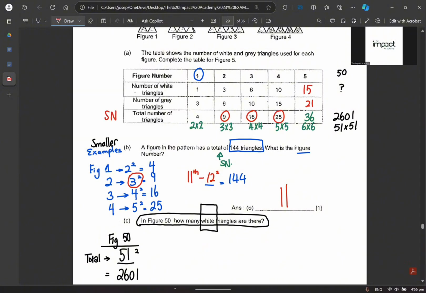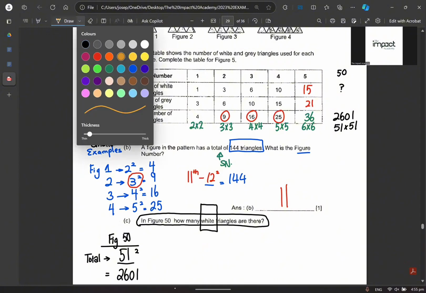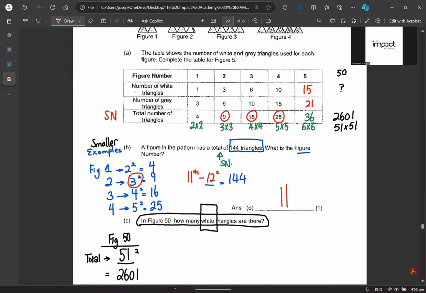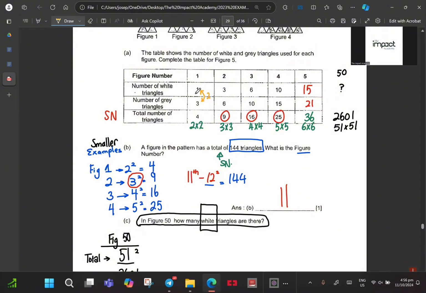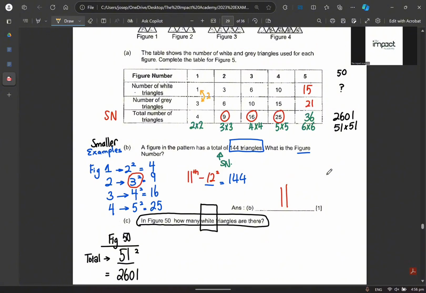Watch. I will use my dwarf examples, my small examples. I'm just going to show it to you over here. Eyes on the screen. For figure number 1, my number of white squares and my number of gray squares, what is their difference? Can you see the yellow one that I've written over here? For figure number 2, what is their difference? 3. 4. 5.